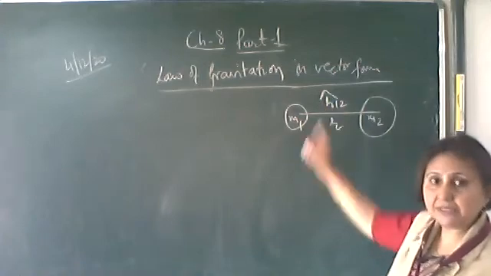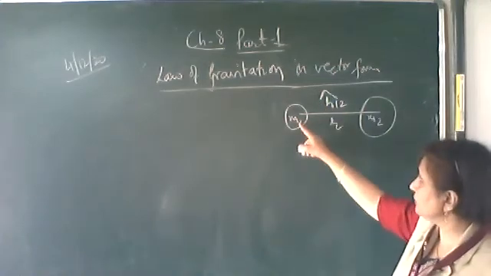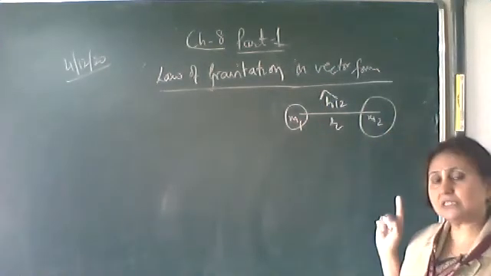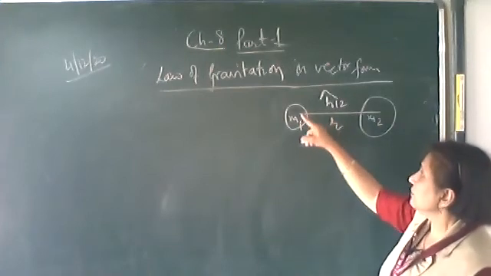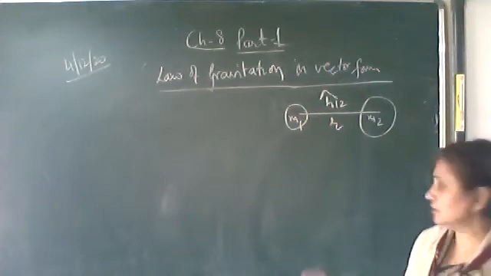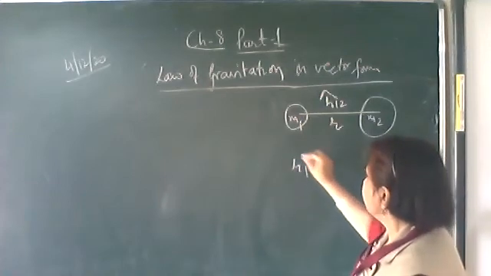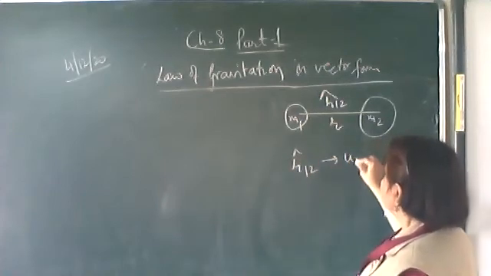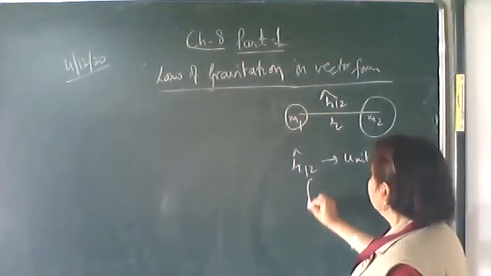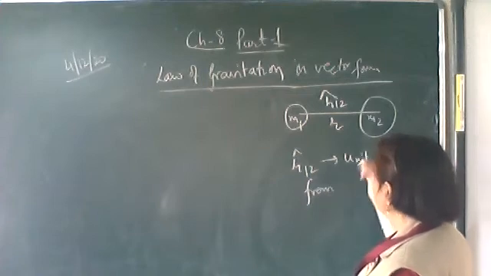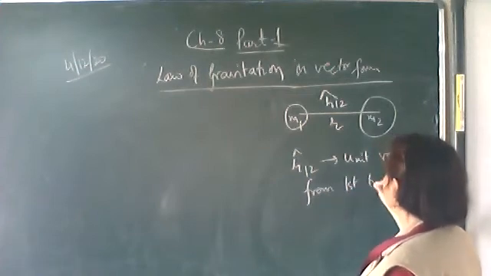R12 cap is the unit vector from the first to the second body, that is, it is only giving the direction, from M1 to M2.